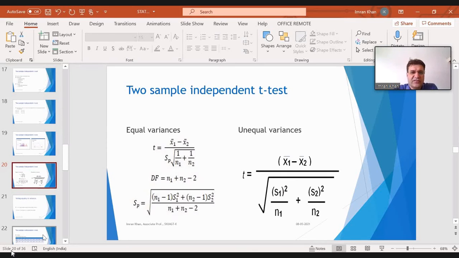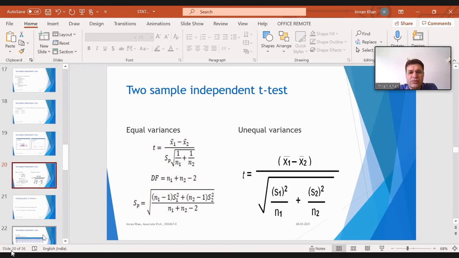So these are our two cases for two sample independent t-test. On the left side is your case for equal variances, and on the right side is your case for unequal variances. Because, as I said, you are having two drugs, you are having two samples. So you will be calculating variance for sample 1, as well as the variance for sample 2. First, you have to check whether these variances are equal or not. If they are equal, we will use the formula on the left side, and if unequal, then we will use the formula on the right side.